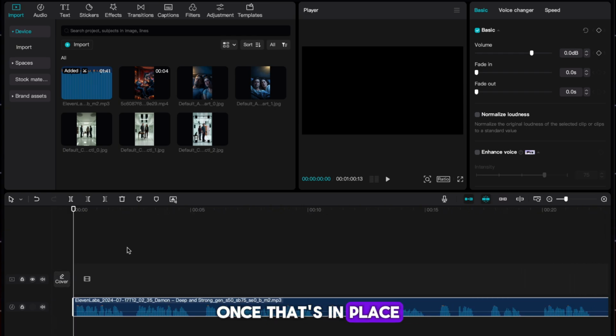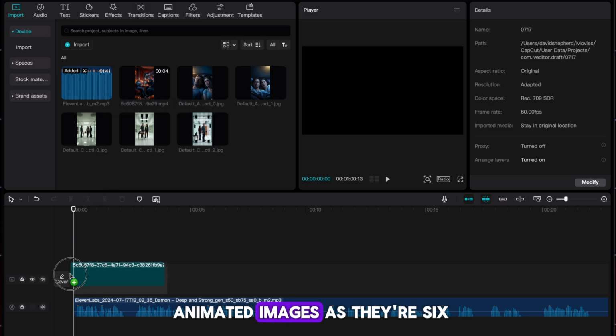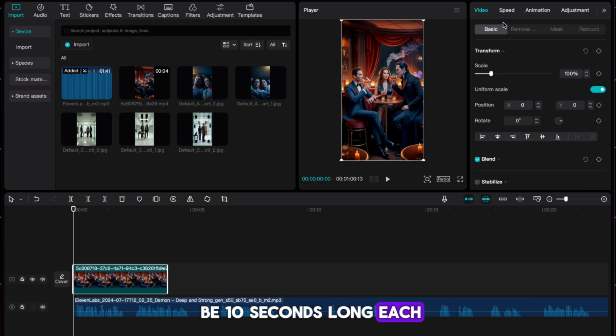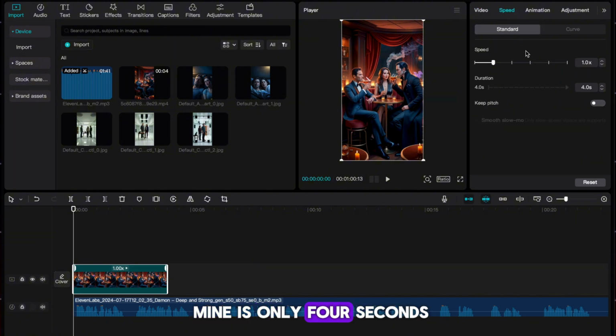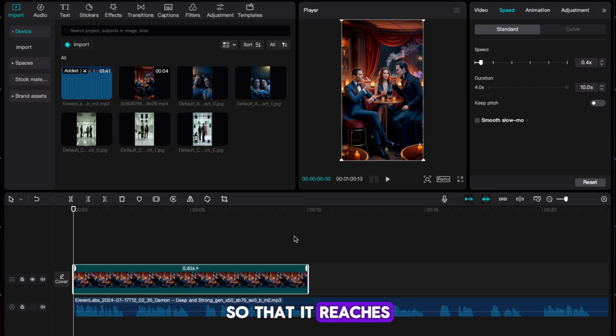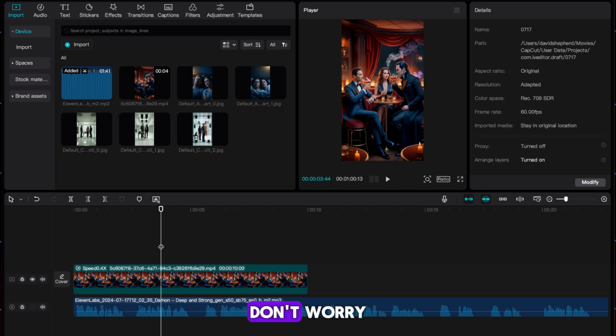Once that's in place, we want to add our animated images. As there's 6, we want them to be 10 seconds long each. As you can see, mine is only 4 seconds, and we need to make it longer. So head to the top right of CapCut and hit on speed. I'm then going to slow down the video so that it reaches the 10-second mark. Don't worry, this shouldn't affect the quality of your image.